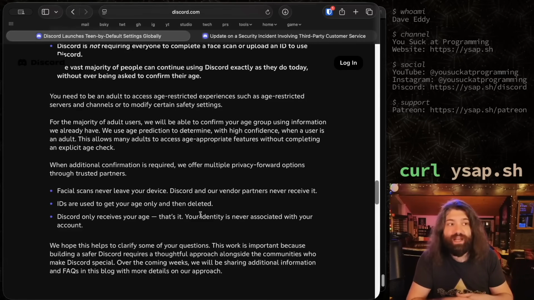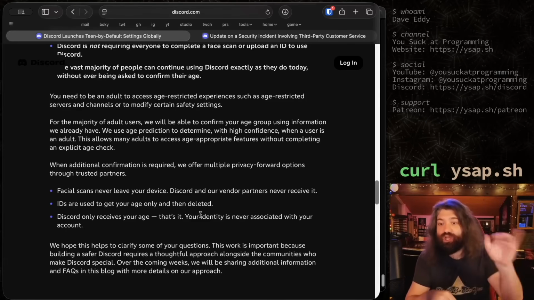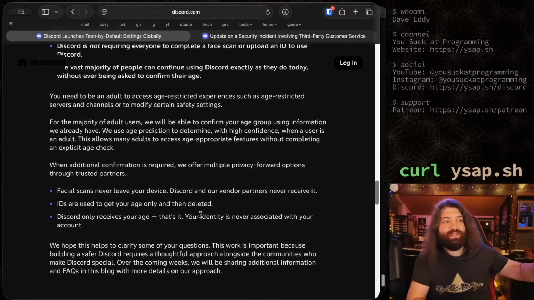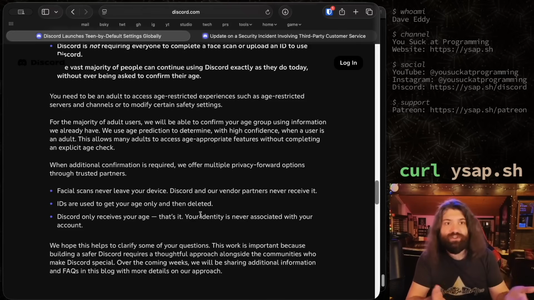I'm glad they addressed that outright. I think that's important. I think it's good that it made it on here as a bullet point. That's what I want. Ideally, that's what I want. And honestly, I got to give Discord props here. It's good that they are pushing out to a third-party service to do this verification and then to just specify, here's the age of the user, not their address, not who they are. Here is the age, so we can have that Boolean: is an adult or not an adult. I think that's really good.